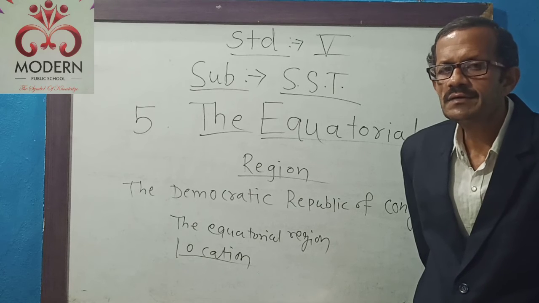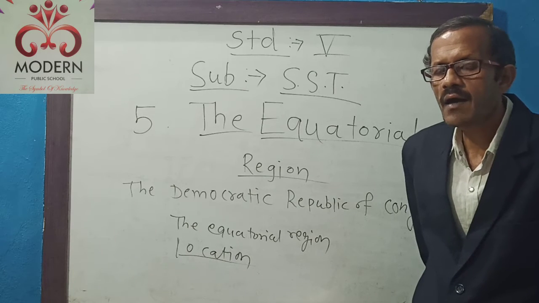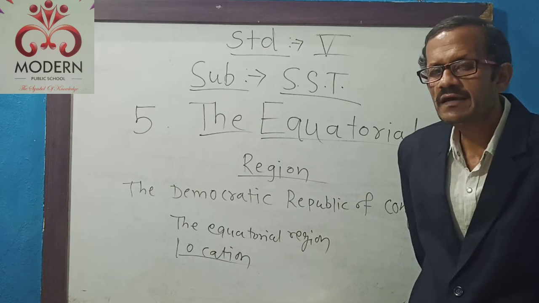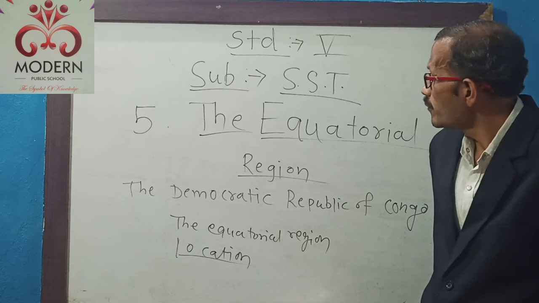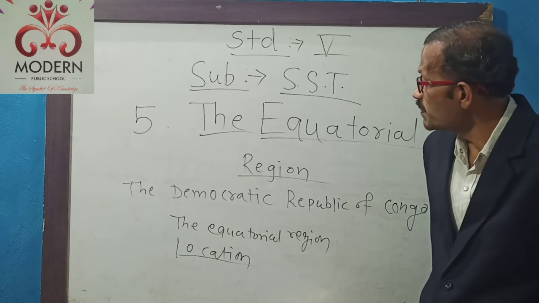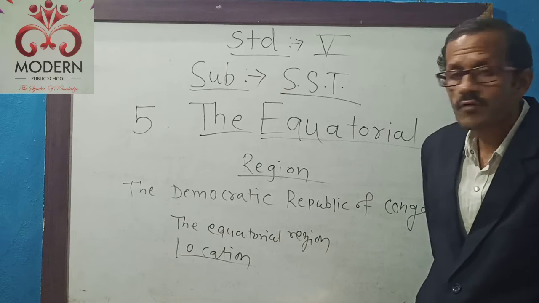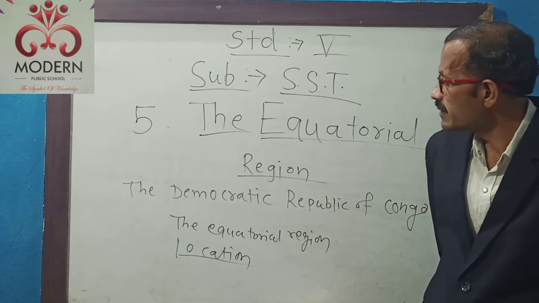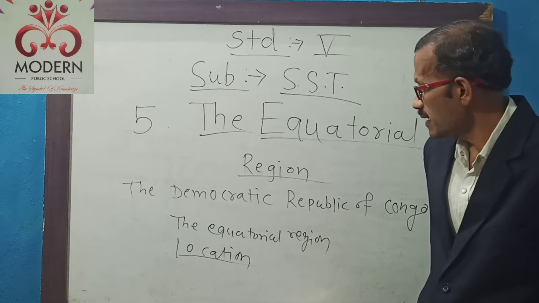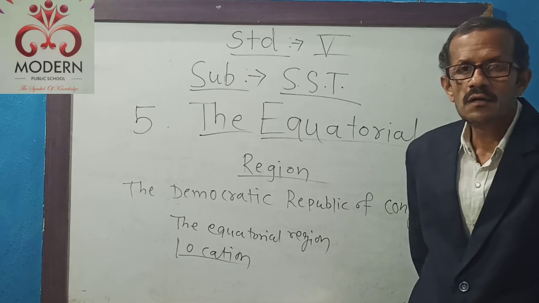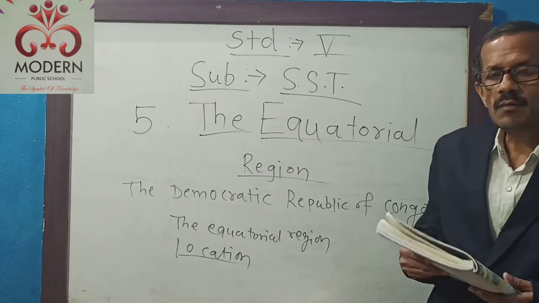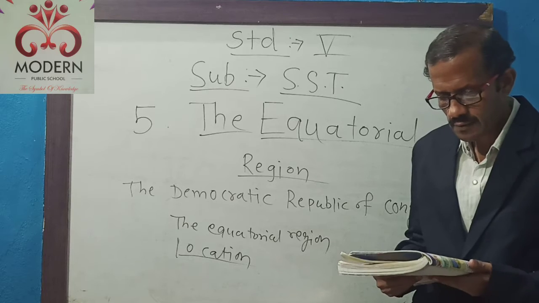Good morning students. In the last video we took our fourth lesson, weather and climate. Students, today we are going to start our fifth lesson, that is the equatorial region. And this equatorial region is related to the Democratic Republic of Congo. So we have to see about this lesson, students.